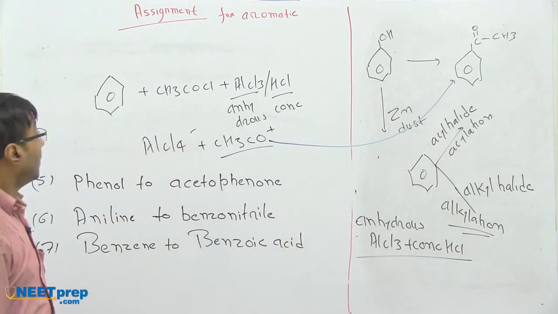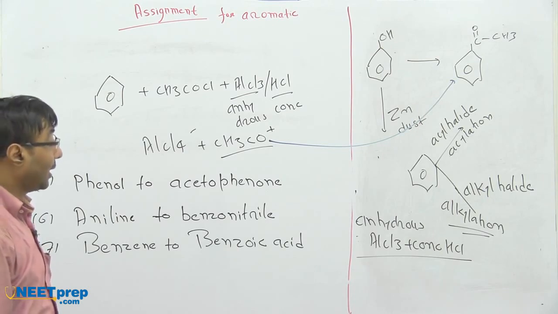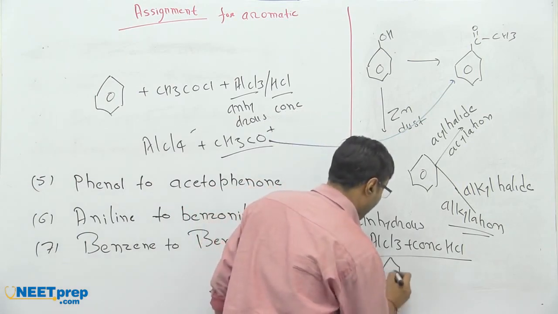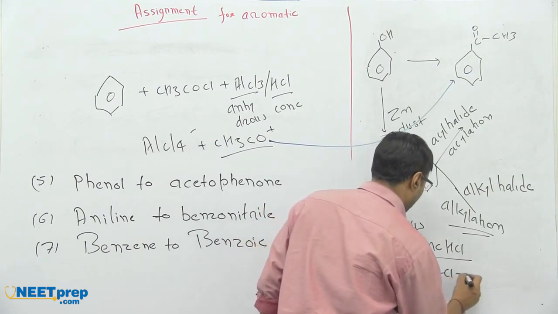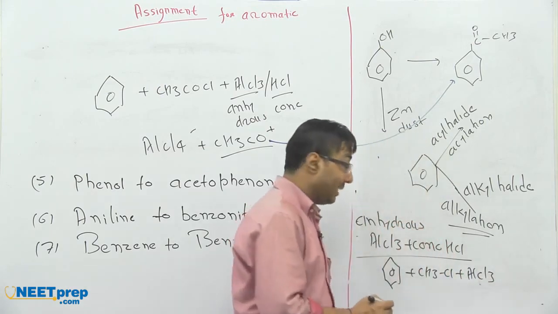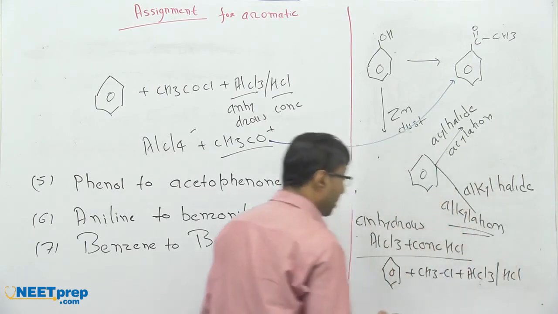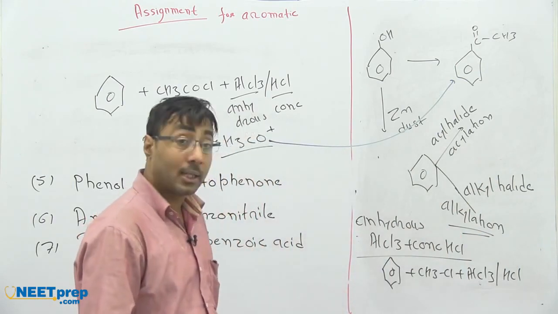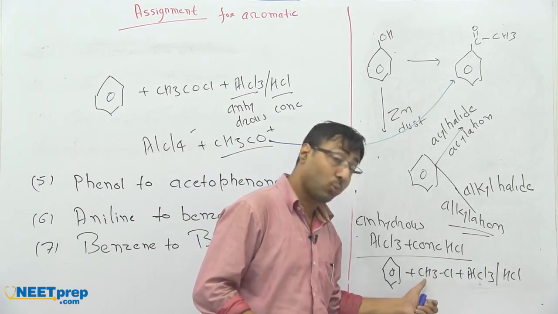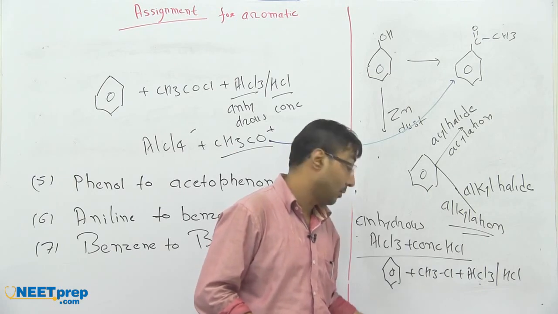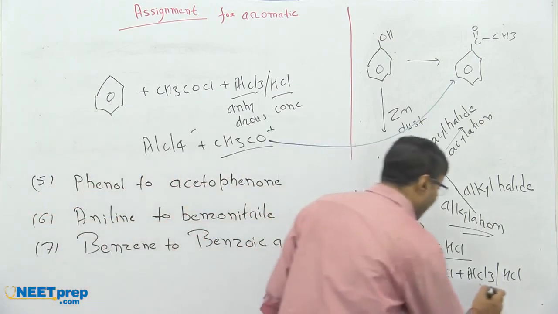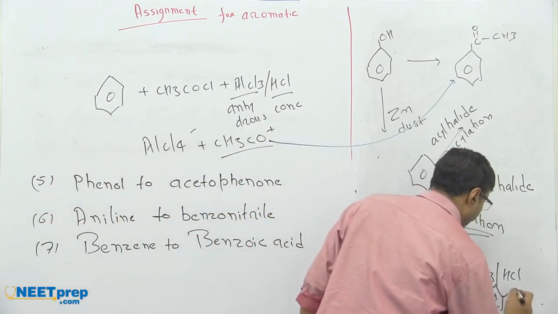And suppose in place of acyl halide, we take only alkyl halide, CH3Cl plus AlCl3 in presence of HCl. Again the same mechanism is there. AlCl3 will abstract chlorine from this side. As a result, the electrophile will be generated. The electrophile is a carbocation, in this case methyl carbocation, CH3 positive. This CH3 positive will attack the center and it will give toluene.